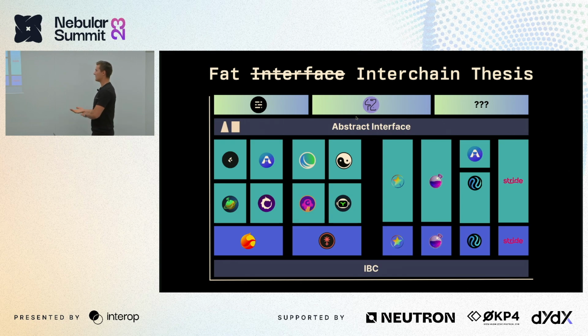However, I like to think of it more as the fat interchain thesis, as we're going to see a lot more interchain applications built on top of these interfaces that we've defined, and this means of composing applications and pushing the business logic into their own isolated modules, their own microservices that we can compose and make better scalable interchain applications.